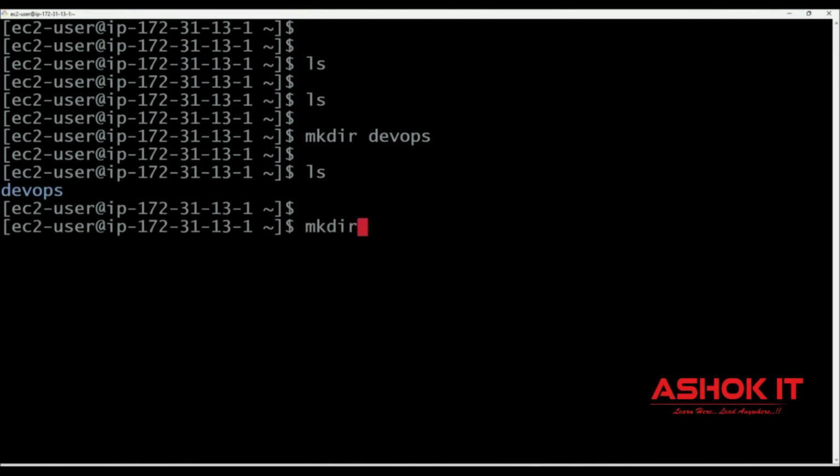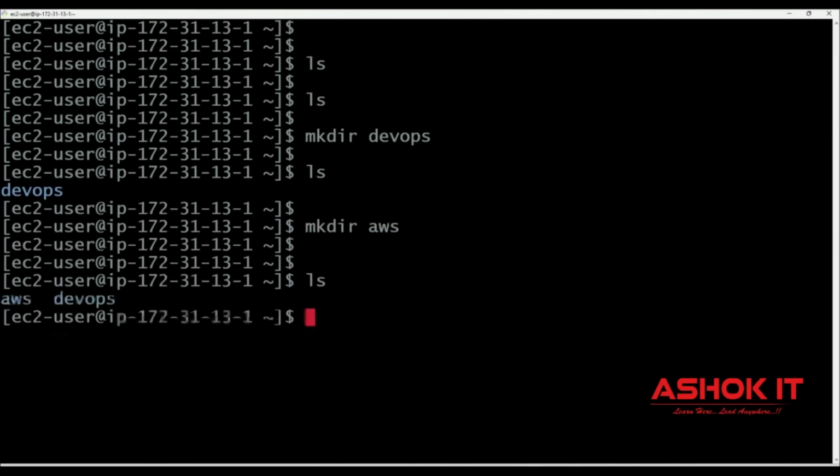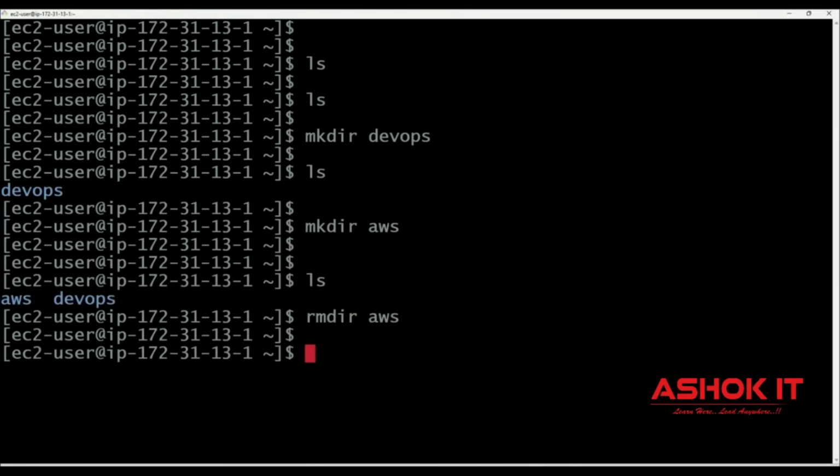Similarly, let's make one more directory, AWS. With this, we are able to understand how to create directories in the Linux machine. If you want to remove the directory, then we can use rmdir AWS. rmdir command is used to remove the directory in the machine. Only if the directory is empty can we remove it by using rmdir command.